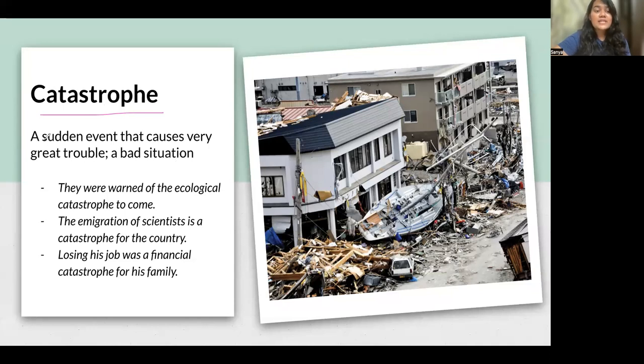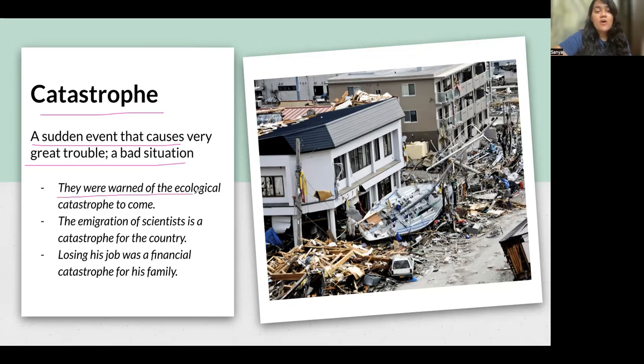So catastrophe is a sudden event that causes very great trouble or a bad situation. You can say a severely bad situation, or a sudden event that causes great trouble, is a catastrophe. For example, whatever happened here was a catastrophe.